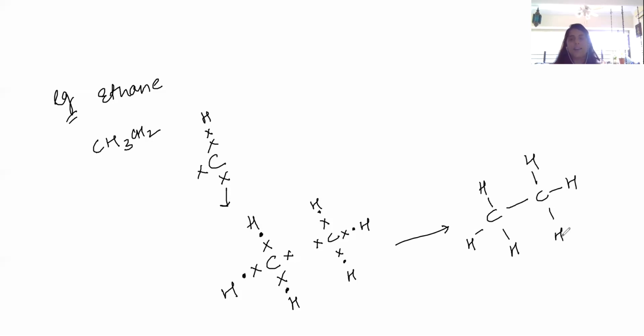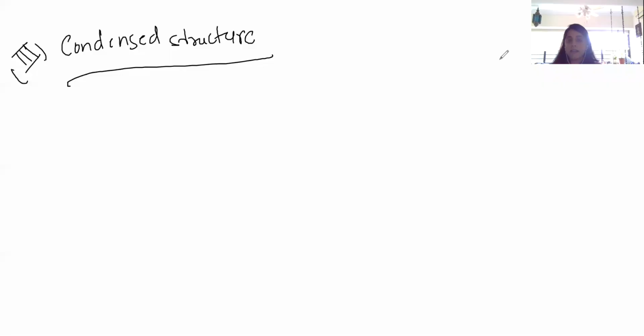Easy, right? Okay, so let's go to the next part. That is condensed structure. In this, we write the chemical formula in a condensed form. Instead of writing CH and showing so many dashes, which is such a tedious job, we write like CH3,